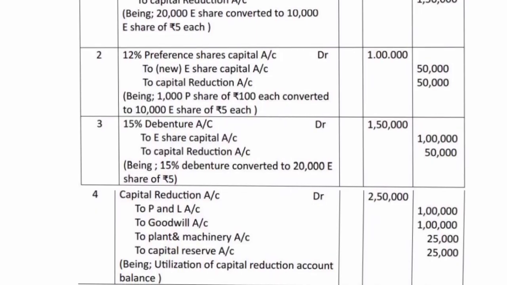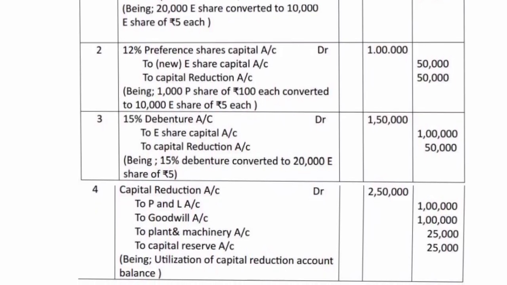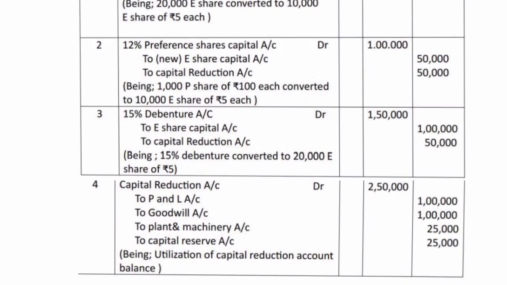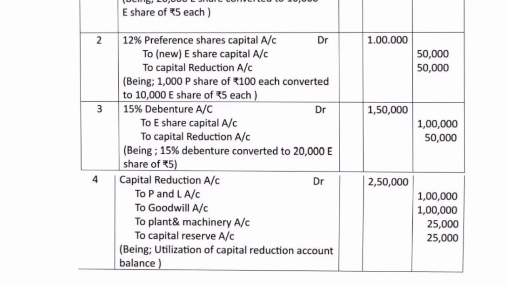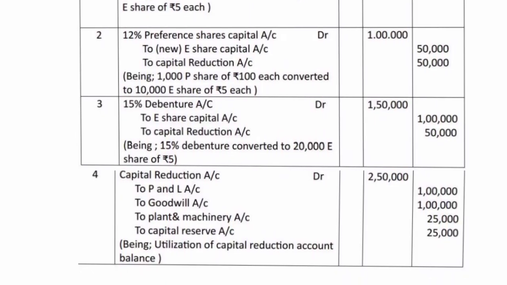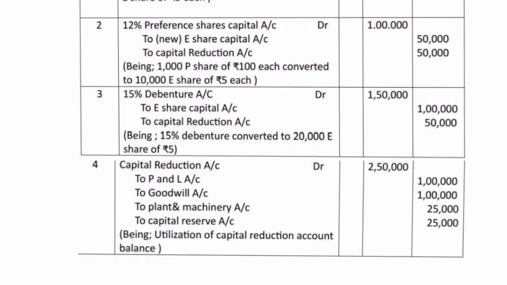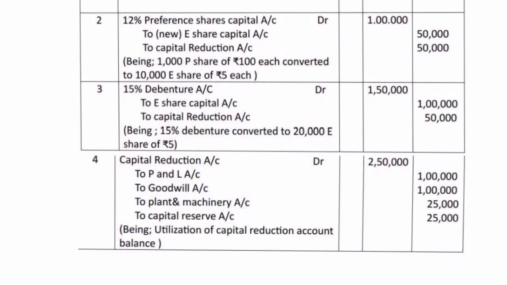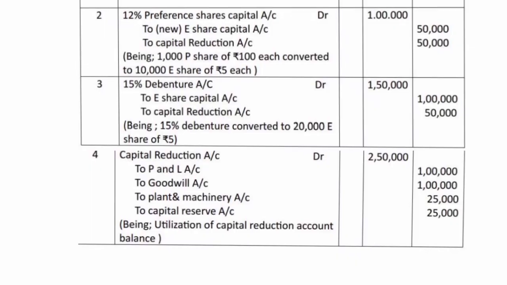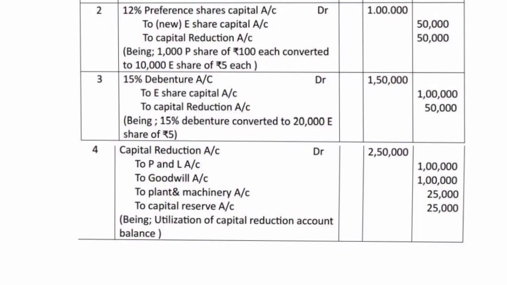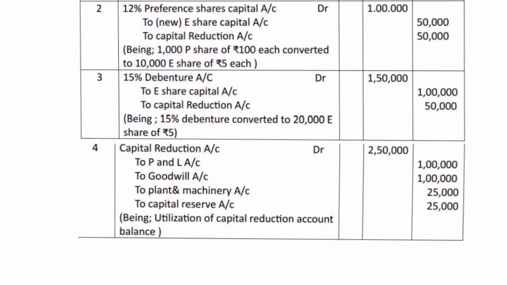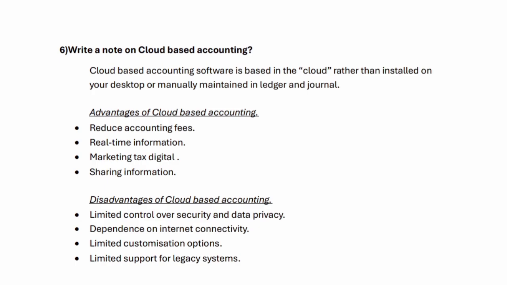To new equity share capital account, 1 lakh. To capital reduction account, 50,000. And the final entry, capital reduction account debit, 2,50,000, to P&L account, 1 lakh, to goodwill account, 1 lakh, to plant and machinery, 25,000, to capital reserve, 25,000.